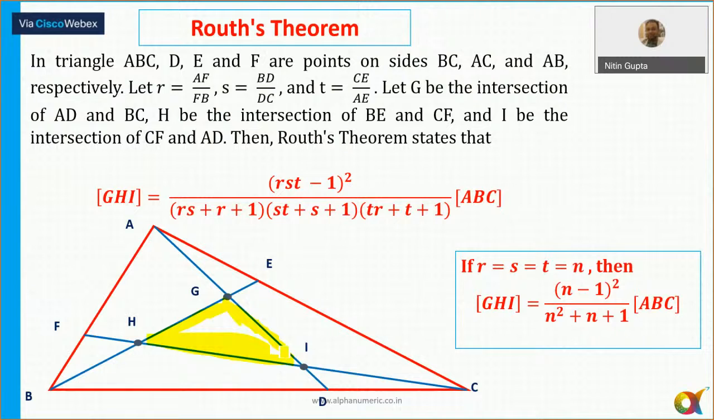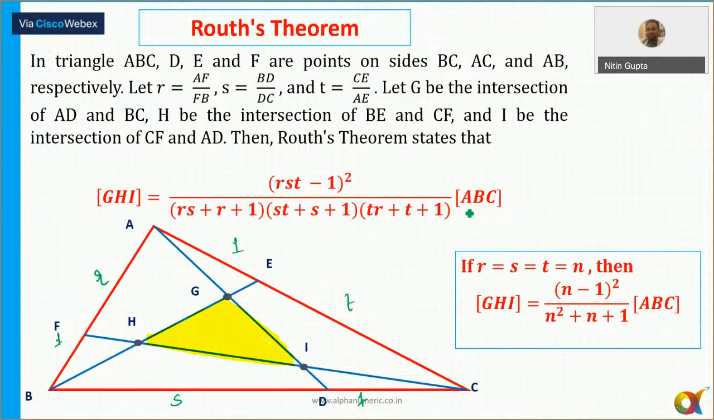We can use this particular formula to find out the area. It says if AF/FB is equal to R, so this ratio is R is to 1, this is S is to 1, and this ratio is equal to T is to 1. And we need to find out the area of the middle triangle. So the area of the middle triangle is given by this formula.